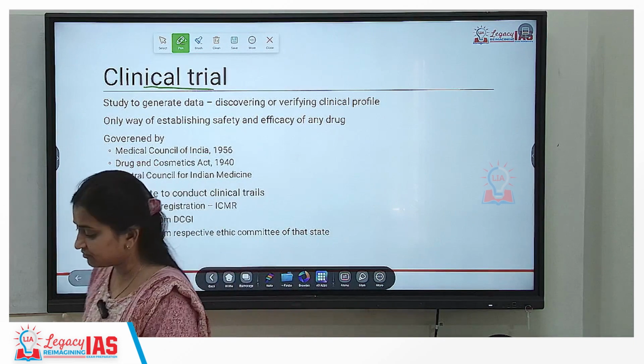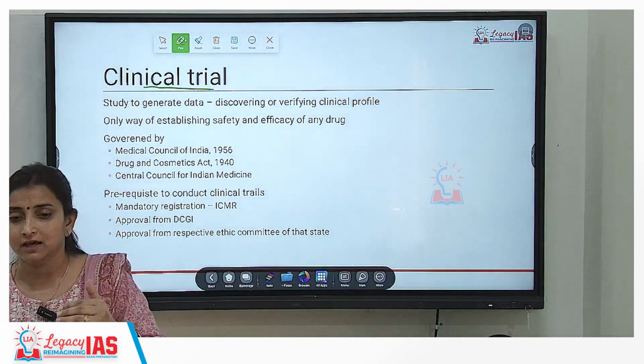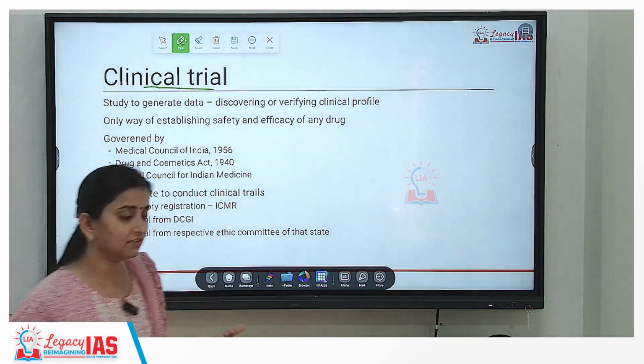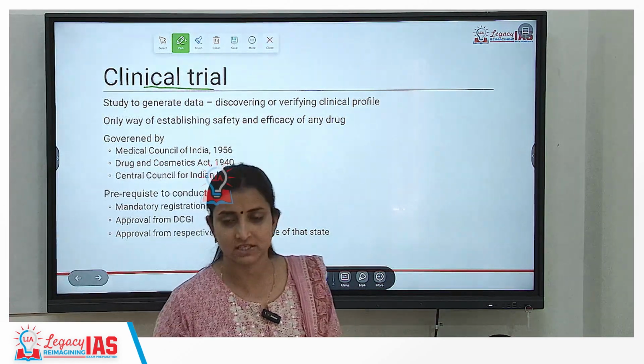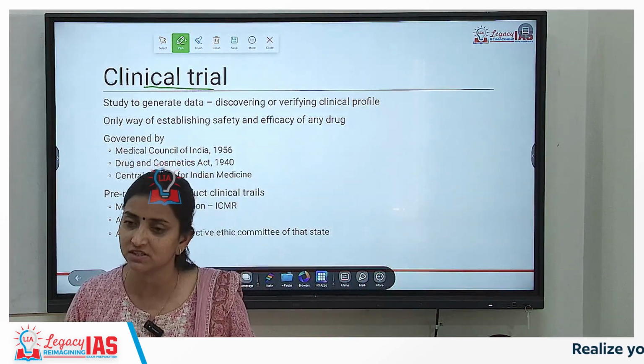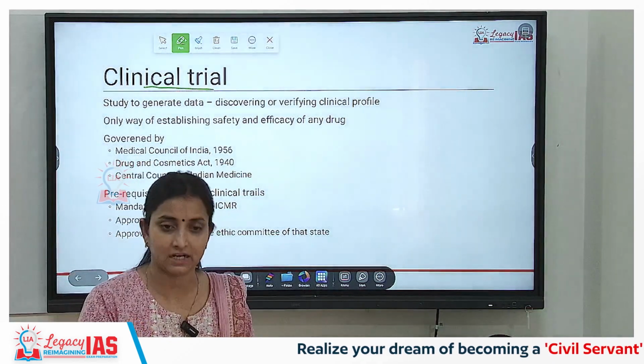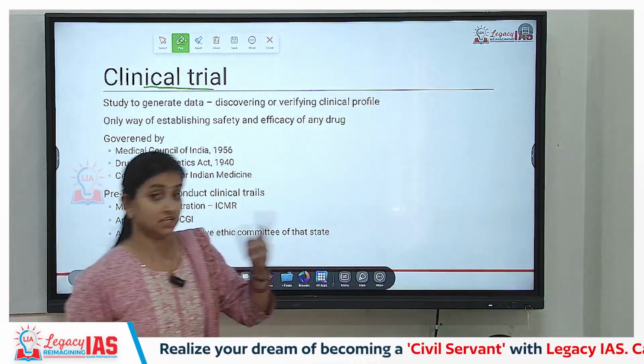So then we carry out this procedure to test whether this drug is having the intended benefit to a person or not. For example, a new sugar medicine has been created. A person suffering from diabetes should be consuming this medicine. This has been declared by a pharma company, okay? Which is a new medicine.